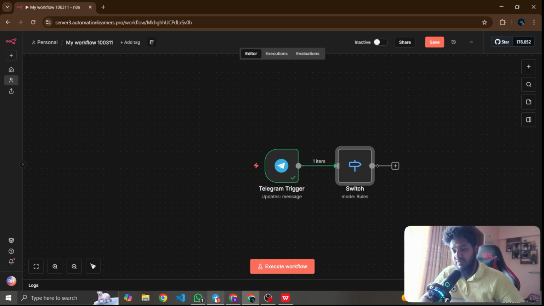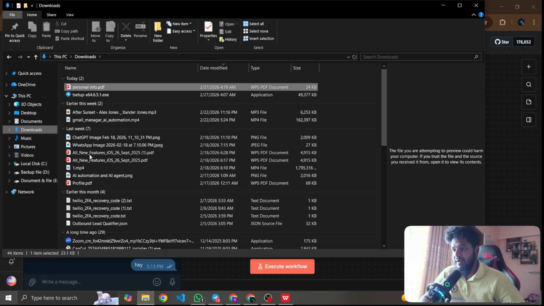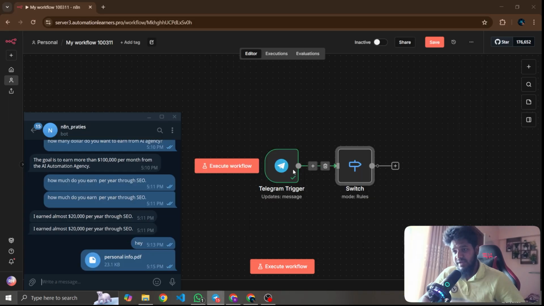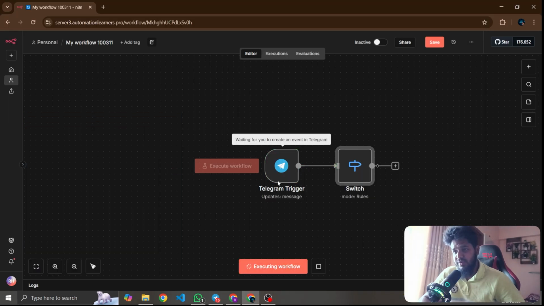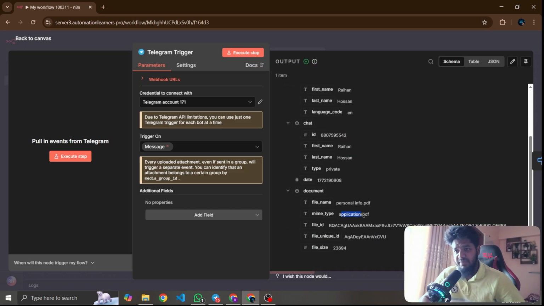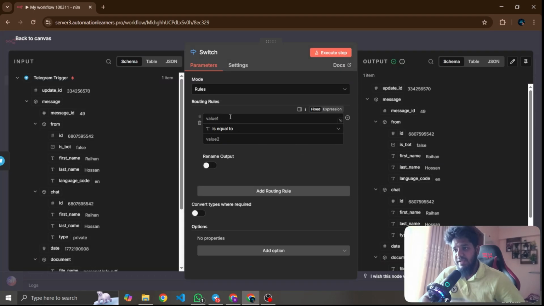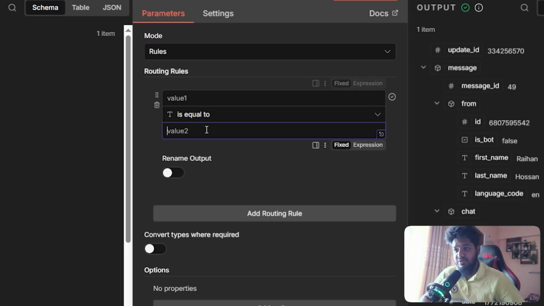For testing purposes, we upload this PDF, which is the personal information PDF. Now if I execute the workflow, you can get the PDF. And now if this message is a PDF, then go to this node. If it is not a PDF, if it's text or something else, go to the other node. So this is the process.